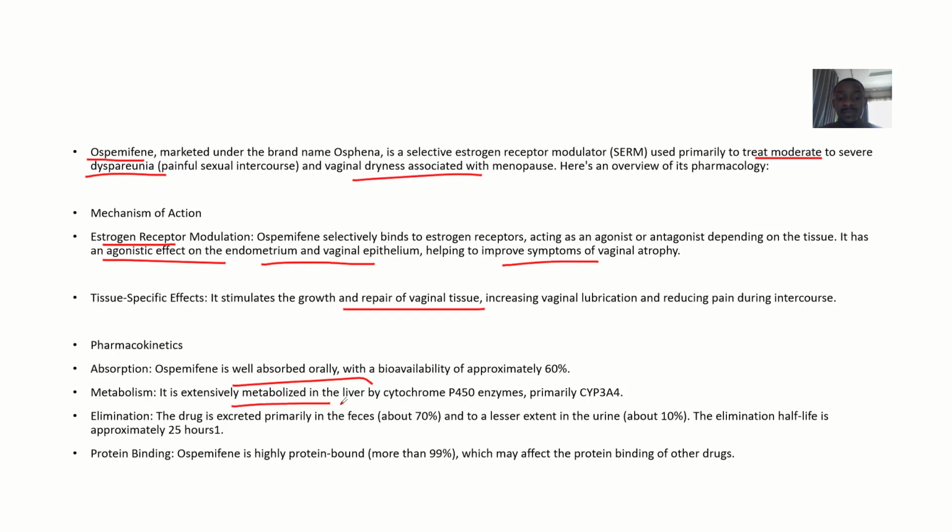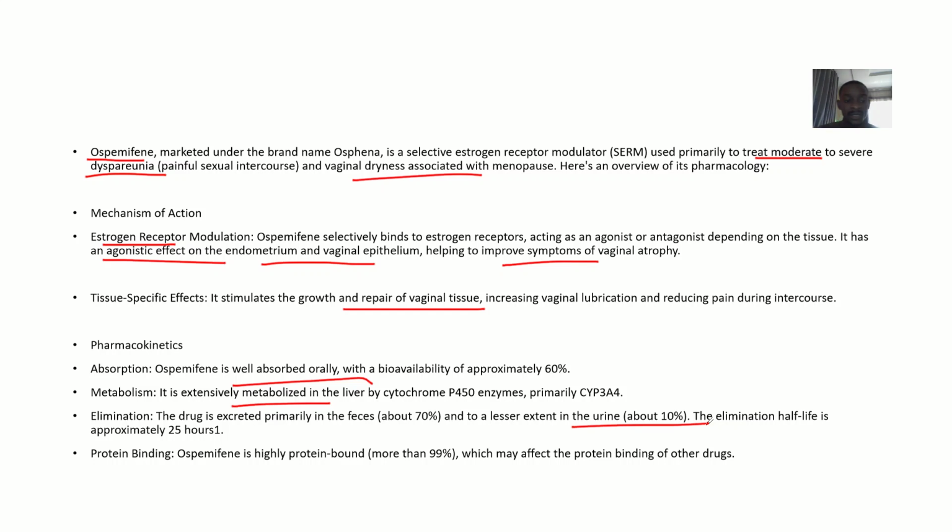Okay. So for pharmacokinetics, ospemifene is well absorbed orally with a bioavailability of approximately 60%. Metabolism: it is extensively metabolized in the liver by the cytochrome P450 enzyme. Elimination: the drug is excreted primarily in feces, about 70%, and to a lesser extent in urine, about just 10%. The elimination half-life is approximately 25 to 28 hours.